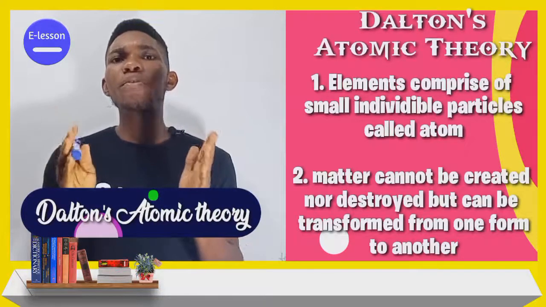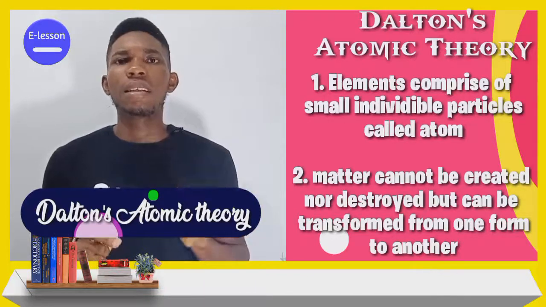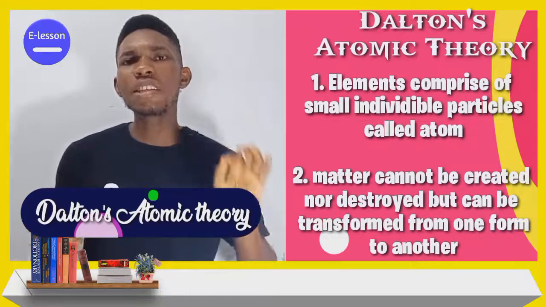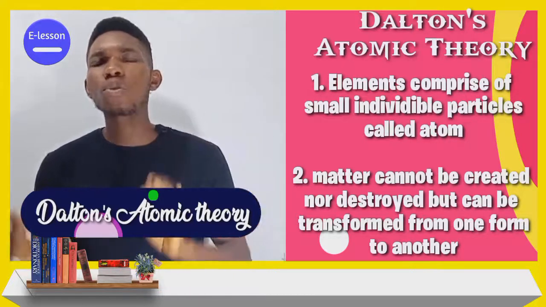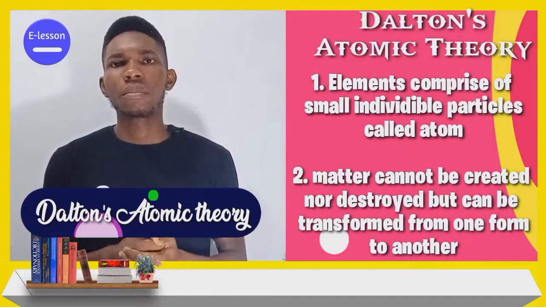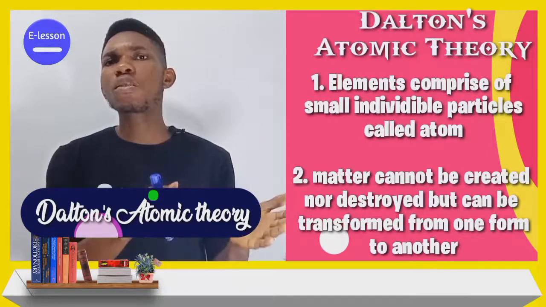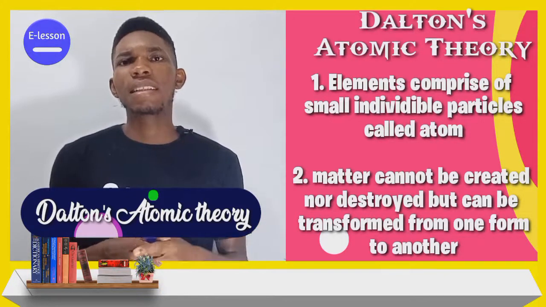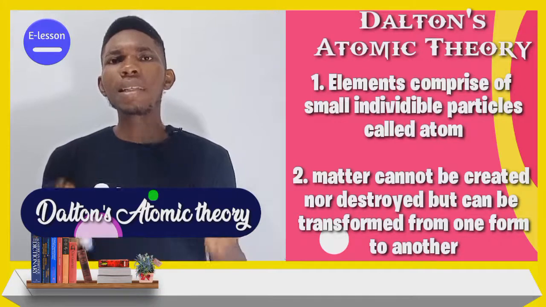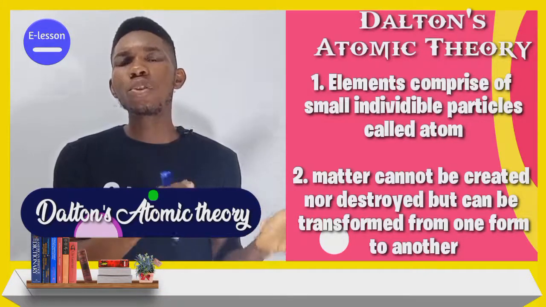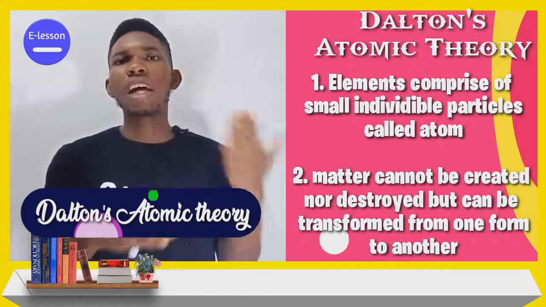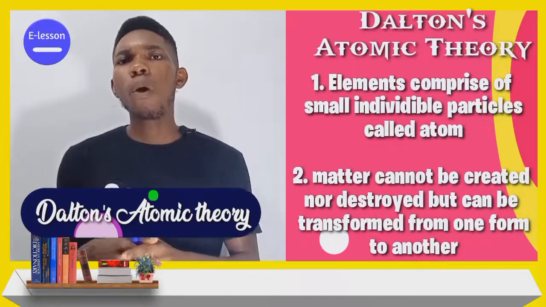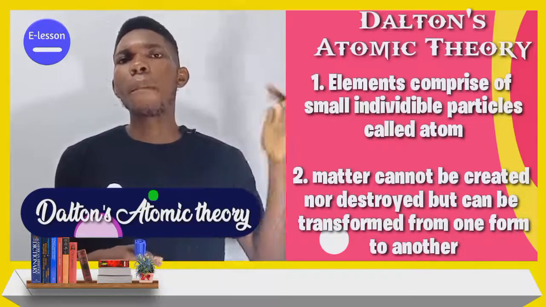Dalton's atomic theory states that an element or a substance comprises small indivisible or uncuttable particles called atom. Now, this was in accordance with the Democritus school of thought. Secondly, he stated that matter can never be created nor what? Destroyed, but can be transformed from one form to another. And this serves as the basis for what? The law of conservation of mass.